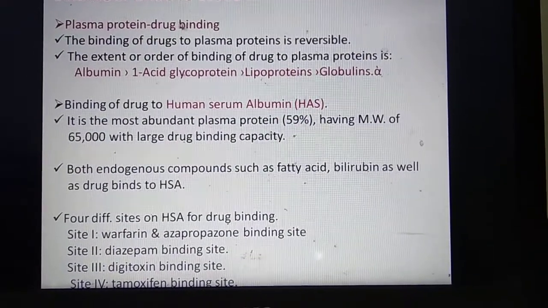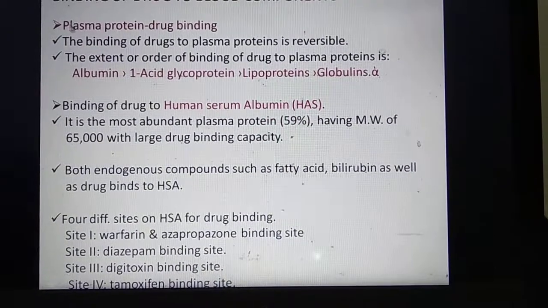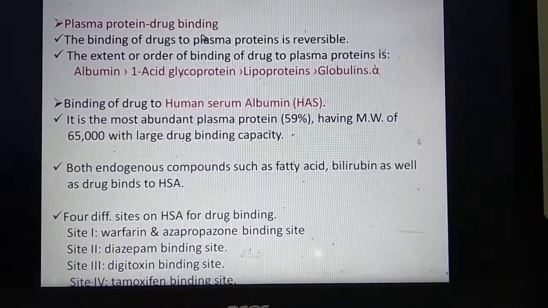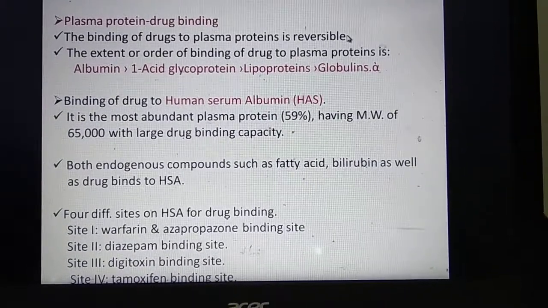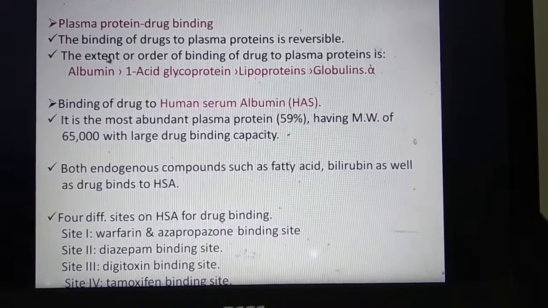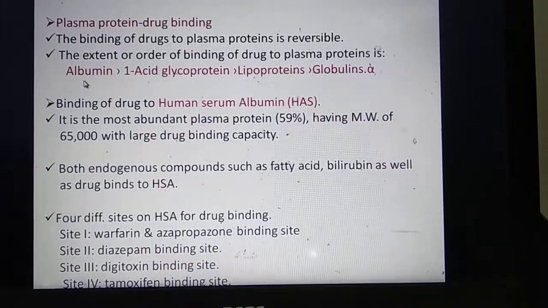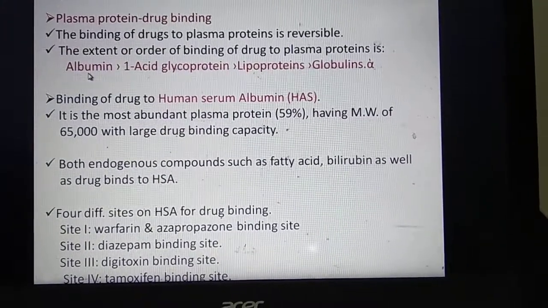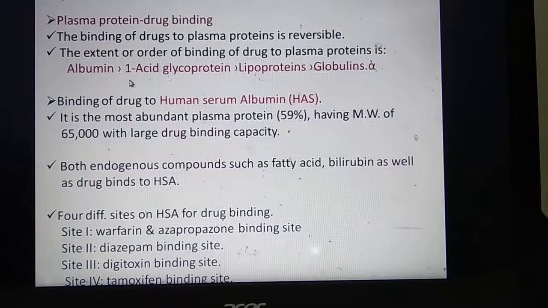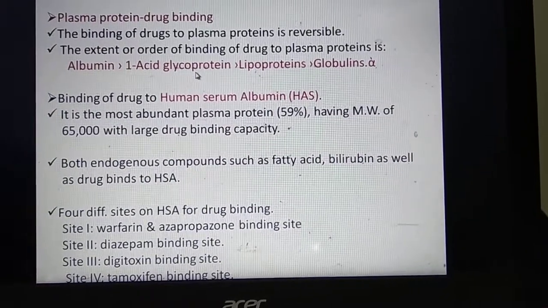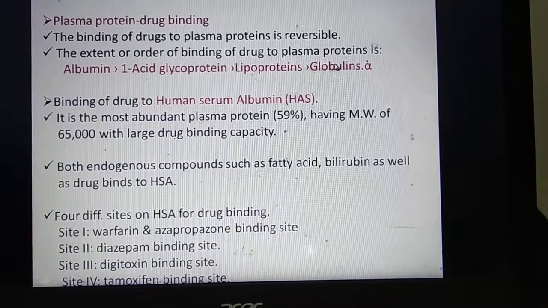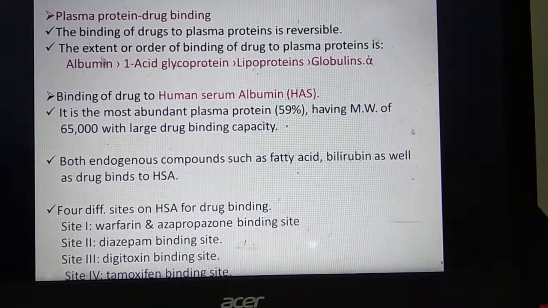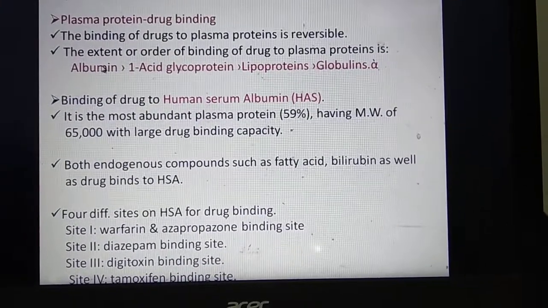Next is the binding of the drug to the blood components. What are the blood components which can bind? Suppose we talk about the plasma protein drug binding. The binding of the drug to the plasma proteins is always reversible, and in the extent of binding, albumin has the highest binding property, then the glycoproteins second, then lipoproteins, and then globulins. So why do albumins have a higher protein drug binding capability?